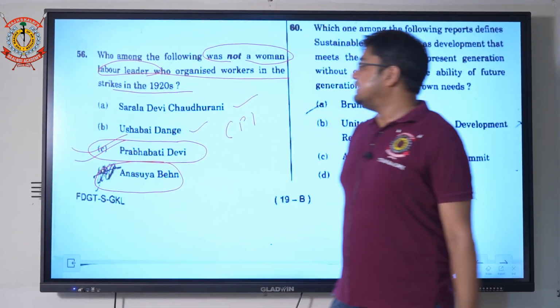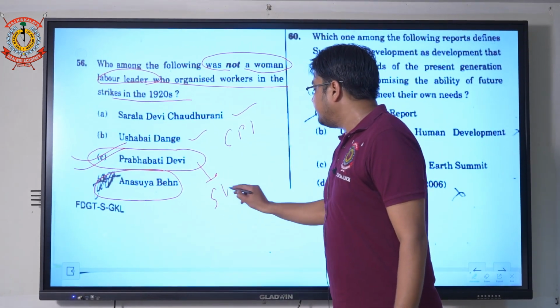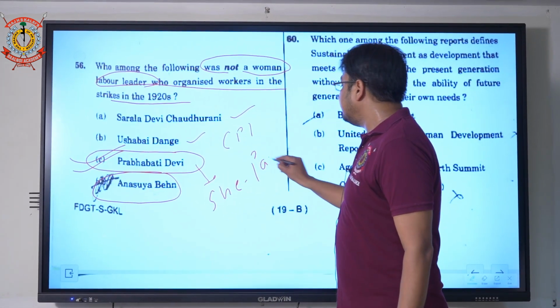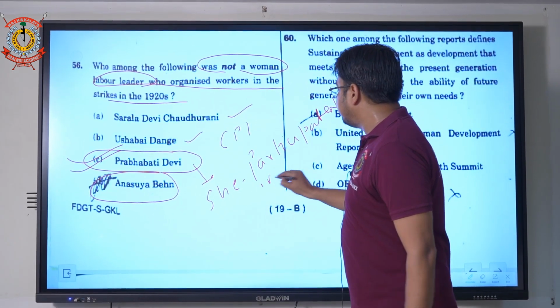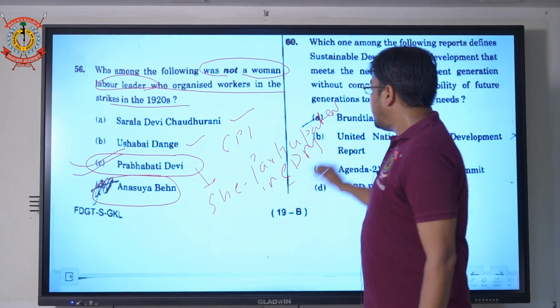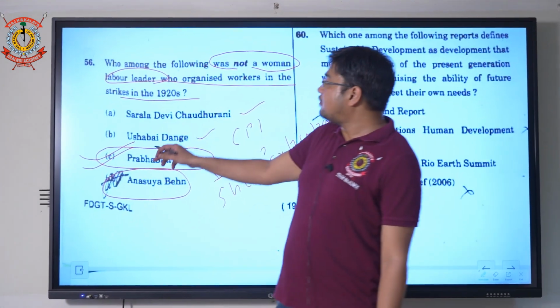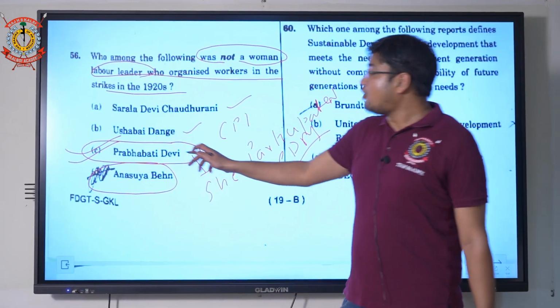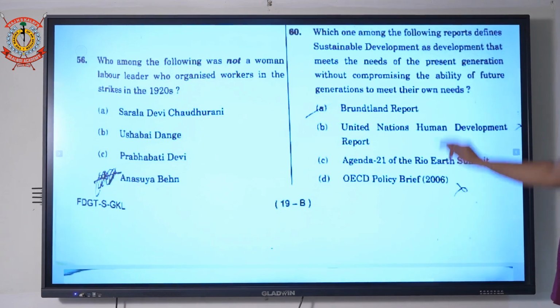The correct option is C, because Prabhavati Devi participated in the civil disobedience movement, and she was arrested in 1932. So she was not a woman labor leader. So option C is the correct one. 56, option C.